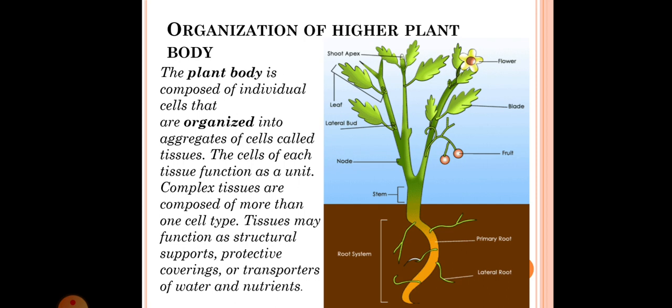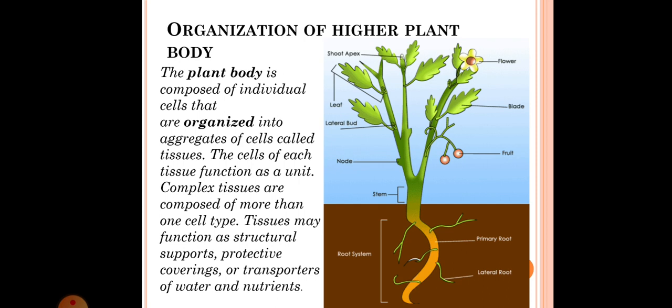They come together and form tissues. The cells of each tissue function as a unit. The next one is that a complex tissue is composed of more than one cell type.